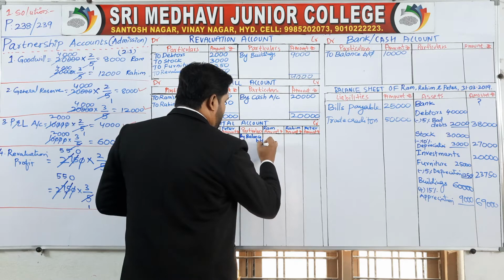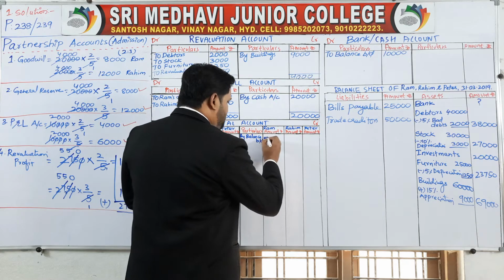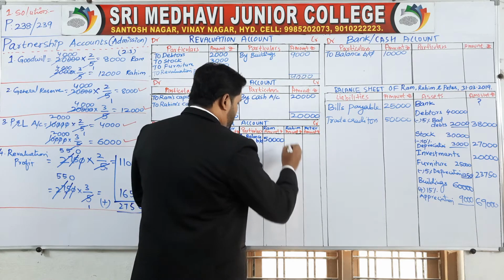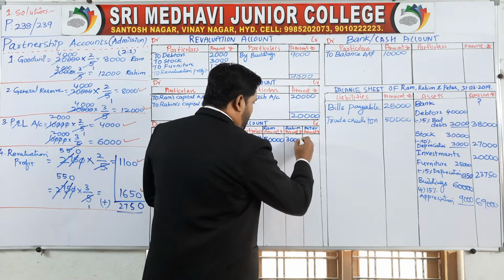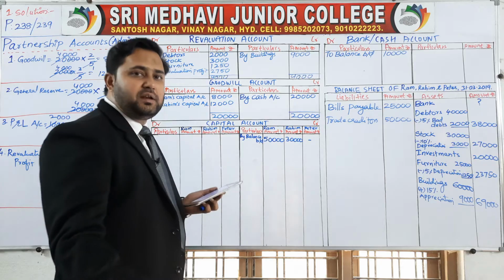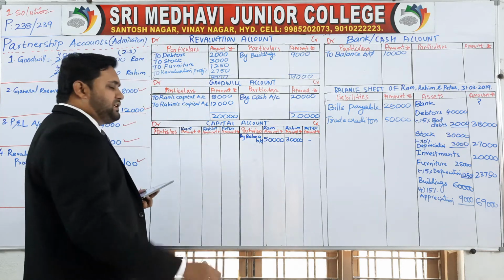By balance brought down of Ram 50,000, Rahim 30,000, and there is no balance of Peter in previous balance sheet, and he has admitted into partnership now.